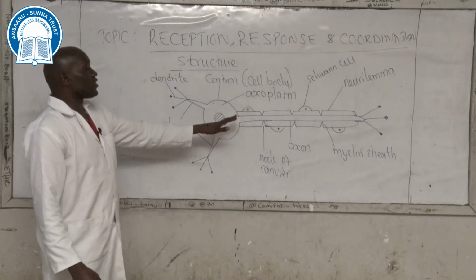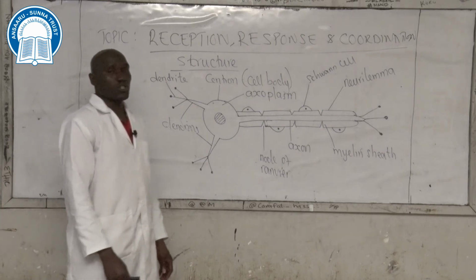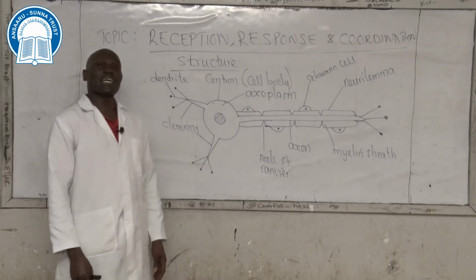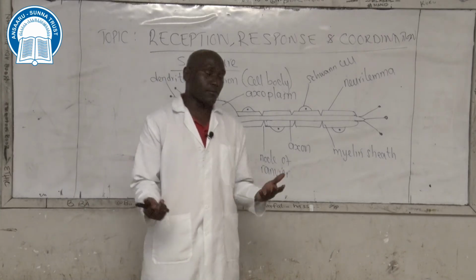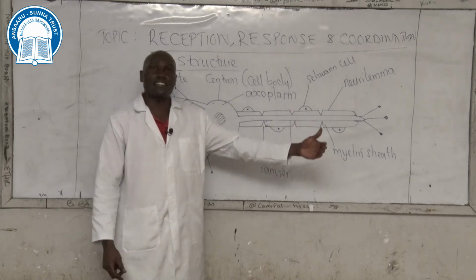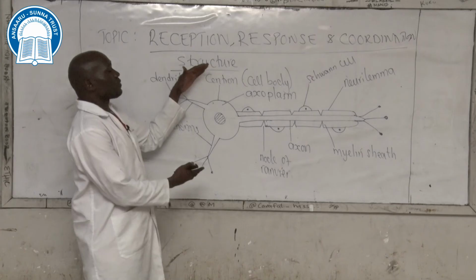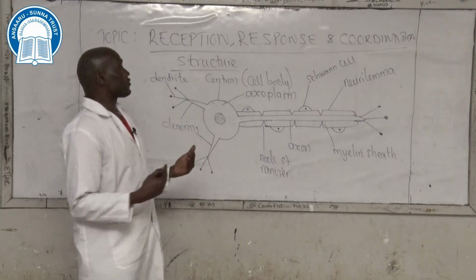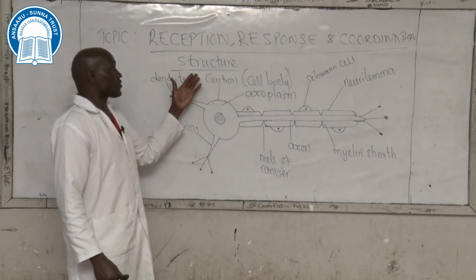This generalized diagram that I've drawn represents a motor neuron. A motor neuron is a special type of neuron that transmits nerve impulses from the central nervous system to the effectors. So I've used a motor neuron here to represent a generalized diagram of a neuron, because we're only interested in knowing various parts of the neuron, as I said earlier on, from the structure.